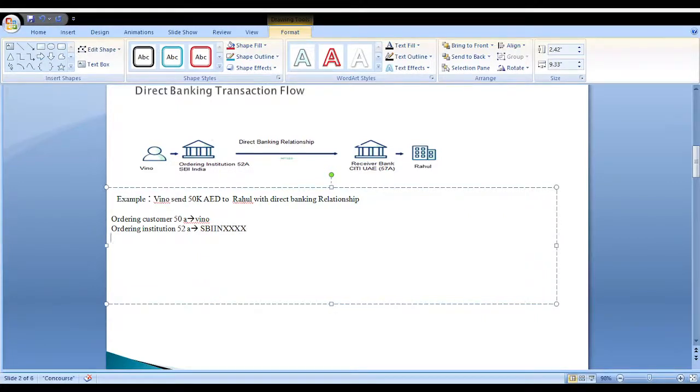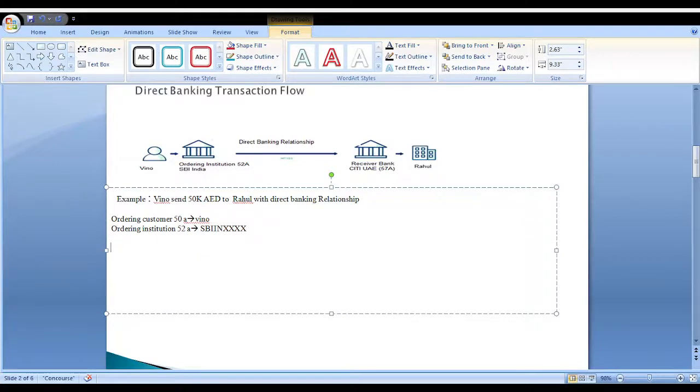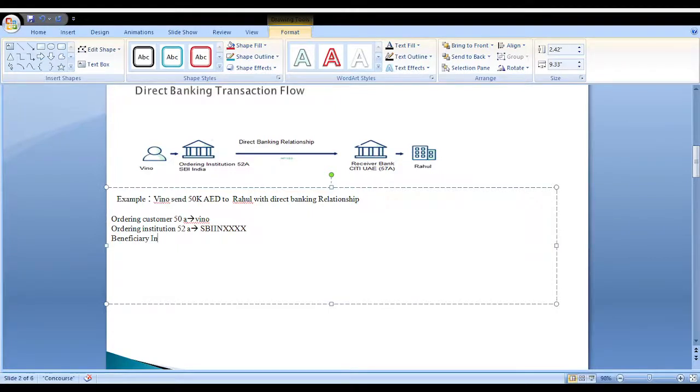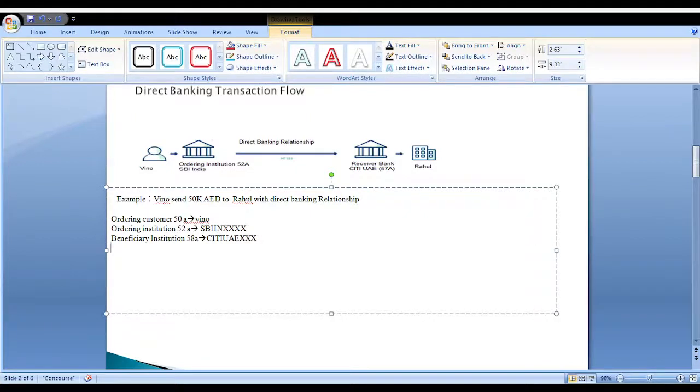Next, the ordering institution sends the money to the beneficiary institution, Citibank UAE. Beneficiary Rahul holds the account in the beneficiary institution Citibank UAE, so the amount is credited to Rahul's account.